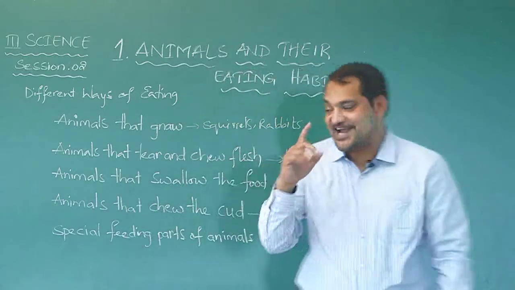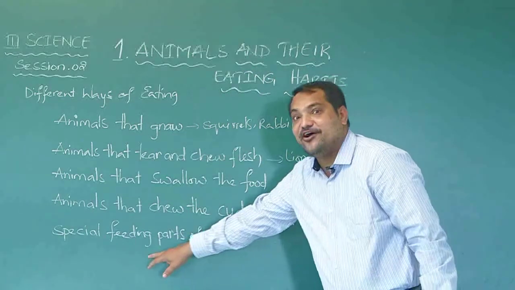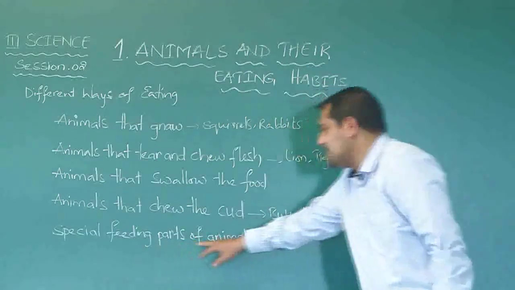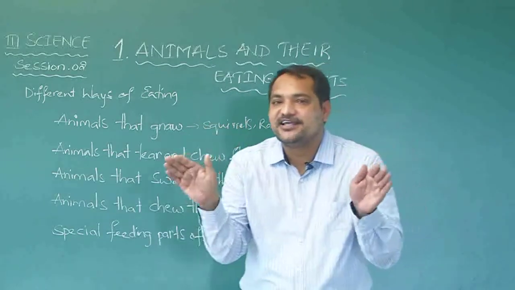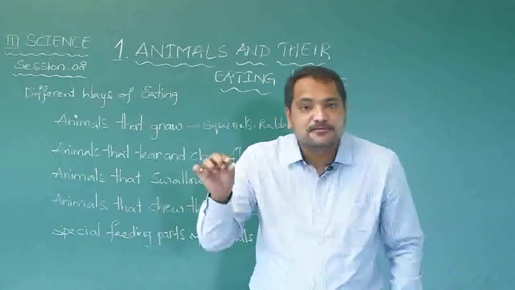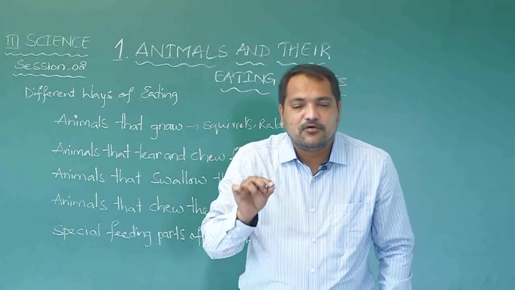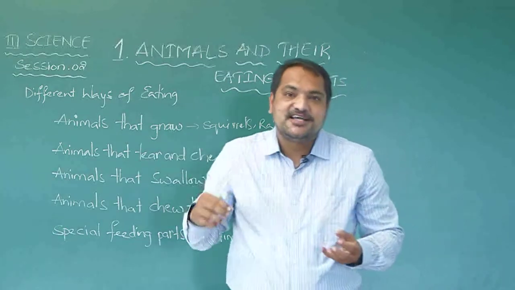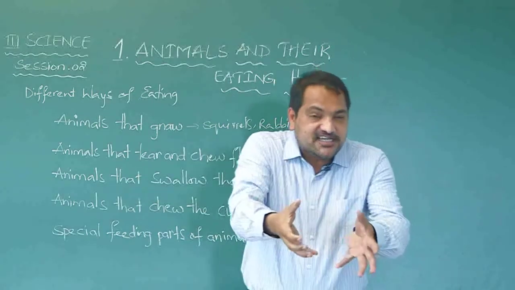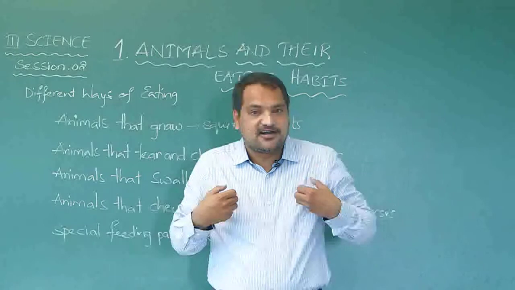Now let us look at the next way of eating. Special feeding parts of animals. Have you seen a butterfly? Have you seen a bee? What does the bee do? The bee sits on the flowers and from those flowers it draws the nectar.